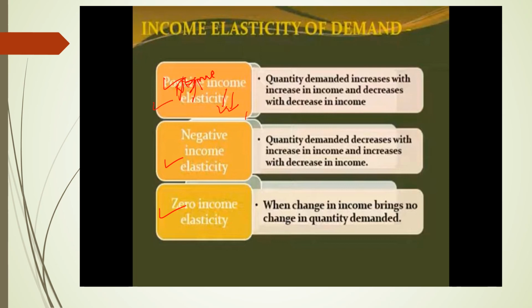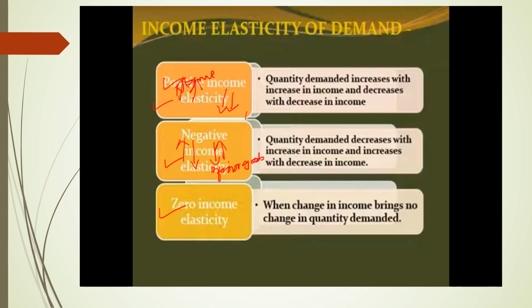When your income is increasing, you start to demand less, and when your income is decreasing, you start to demand more. This happens in the case of inferior goods.